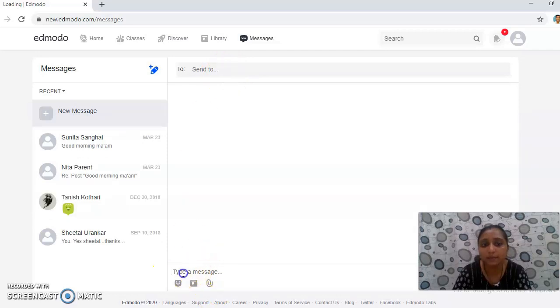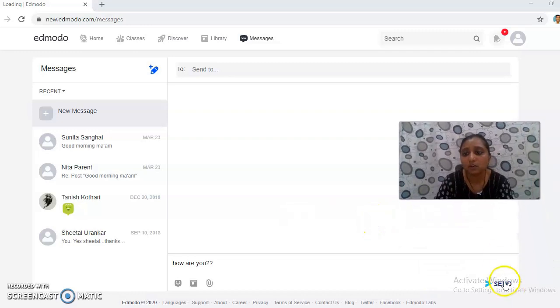Here there is a type a message box, whatever message you want to type to them, you can type, and there is an option called send, so you can send that message to that person.